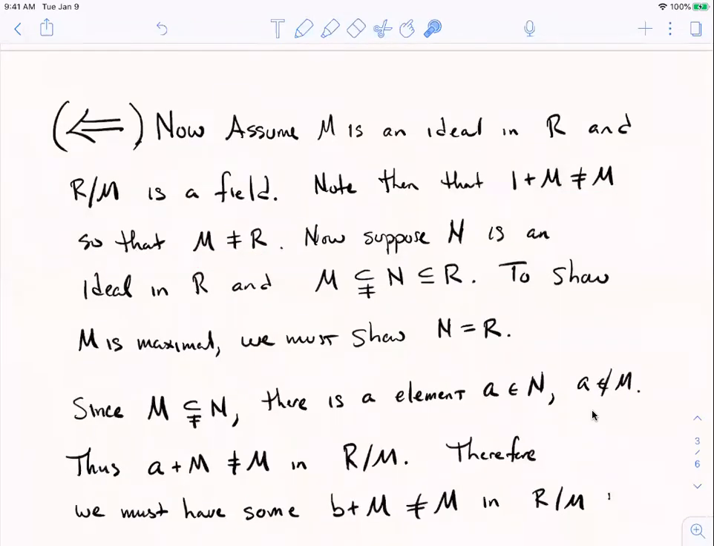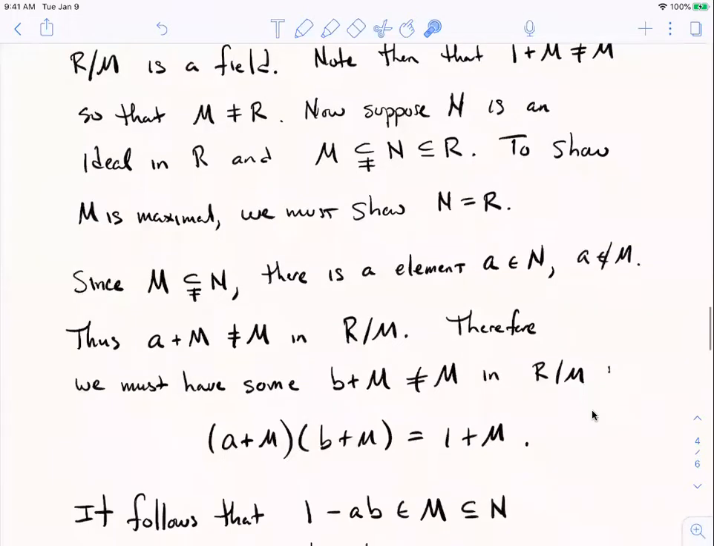So to complete the proof of maximality, we have to suppose N is some other ideal that properly contains M. I'm using my not equal sign there again to emphasize that those aren't the same set, but N does contain M. We have to show that N is actually equal to R. If we can show that the only ideal that properly contains M is the ring R itself, then M is maximal by definition, because we've already taken care of the fact that it's not improper. Okay, so that's our goal. Show N is equal to R.